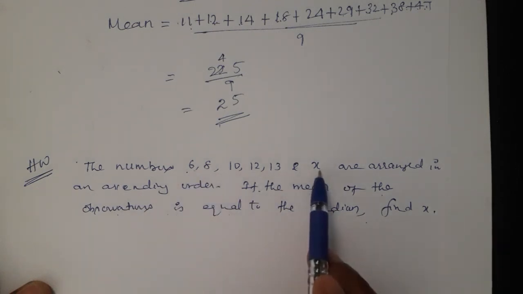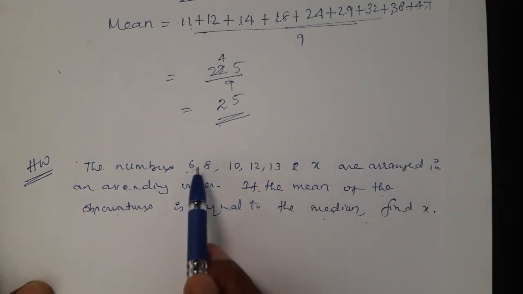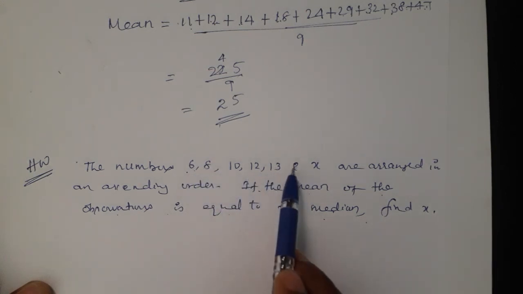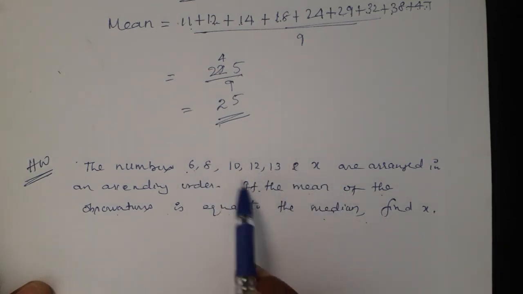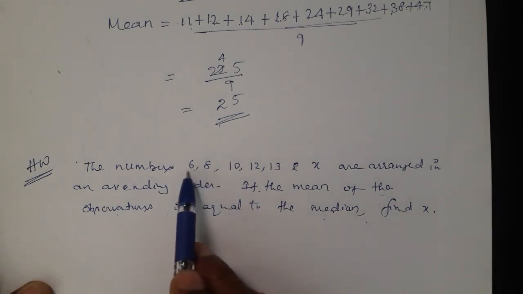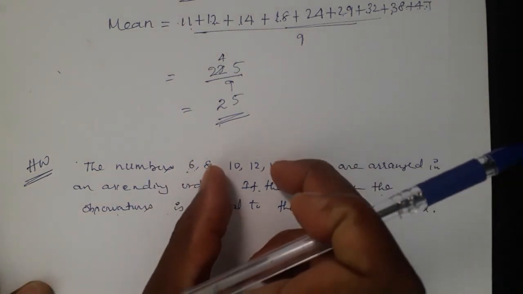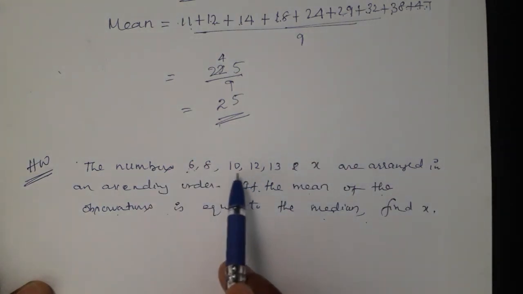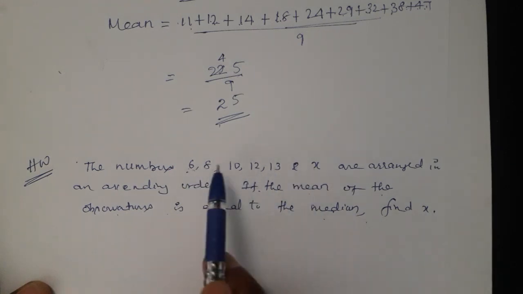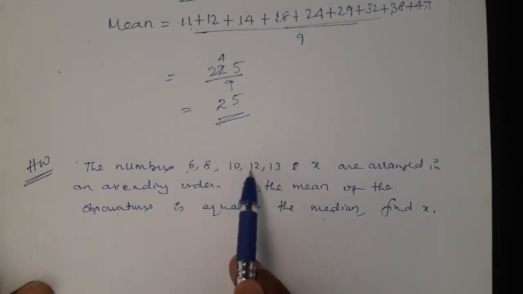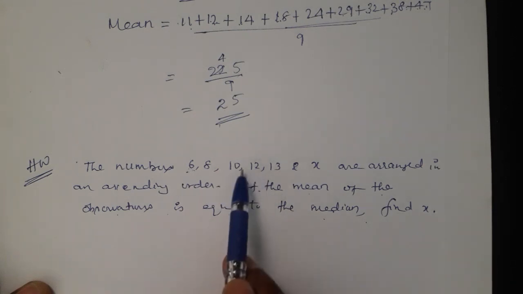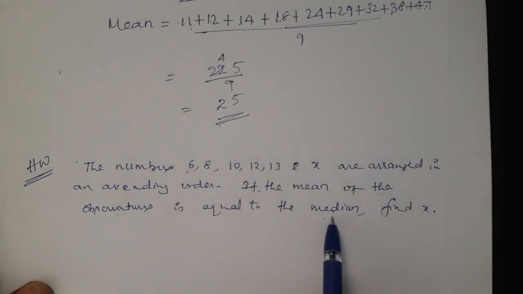So how to find the mean of these 6 observations: 6 plus 8 plus 10 plus 12 plus 13 plus x divided by 6. Whatever answer comes, you equate to the median. How to find the median for these 6 observations? Eliminate x and 6, eliminate 13 and 8, and finally 2 remain: 10 and 12. The middle of 10 and 12 is 11. So 11 is the median. Equate the mean and median, and you will get the x value.